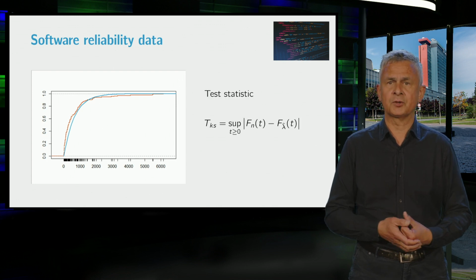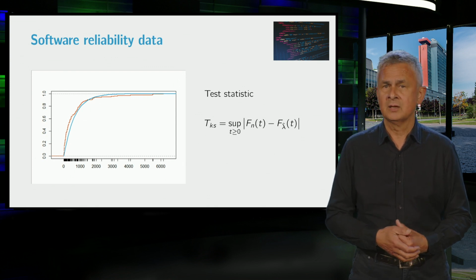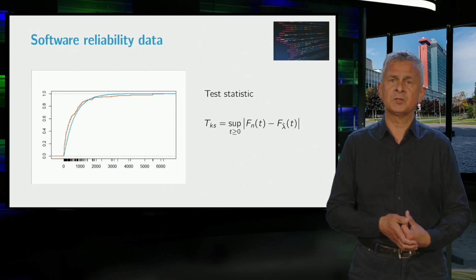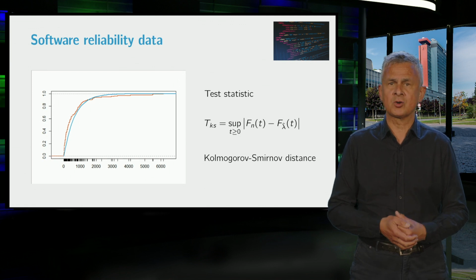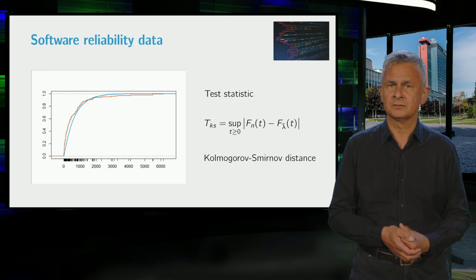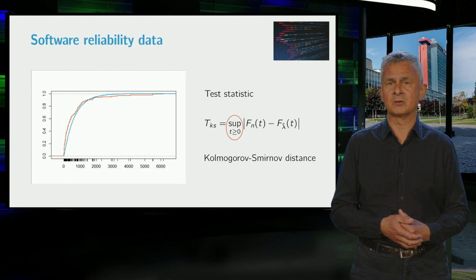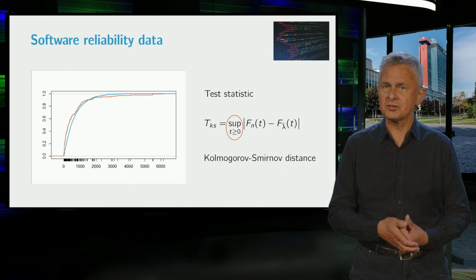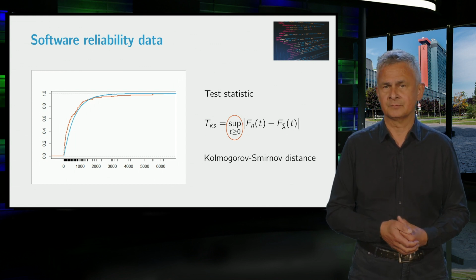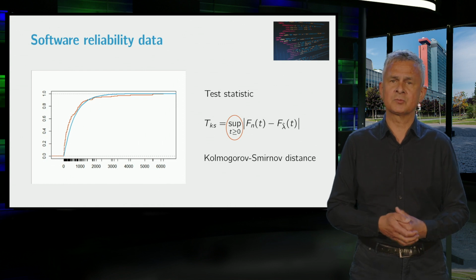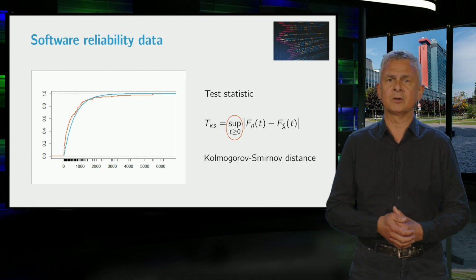Now, as a test statistic for the null hypothesis that capital F equals F lambda for some lambda, we use the maximum vertical distance between the two graphs. This quantity, TKS, is called the Kolmogorov-Smirnov distance. The phrase sup refers to taking the supremum over all t greater than 0. Now, mathematically, there is a difference between the supremum and the maximum, but let us not go into that here. You can think of TKS as the maximal vertical distance between the estimated exponential distribution function and the empirical distribution function.